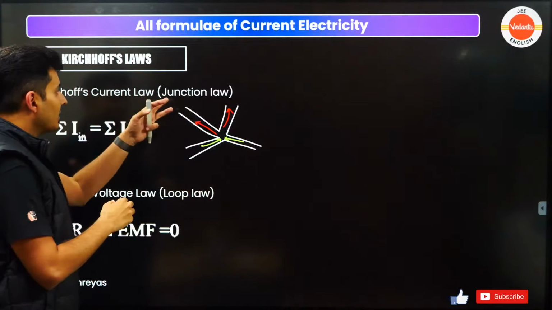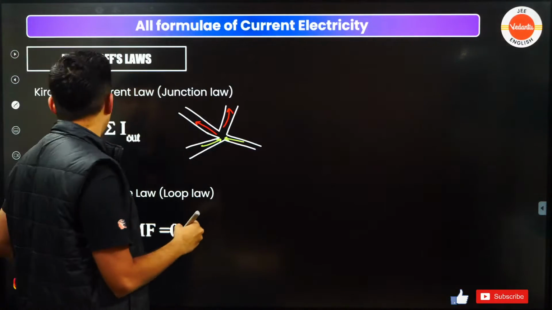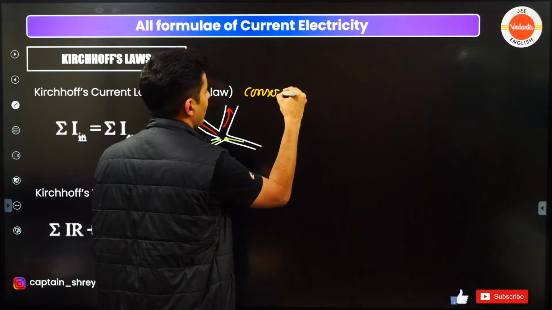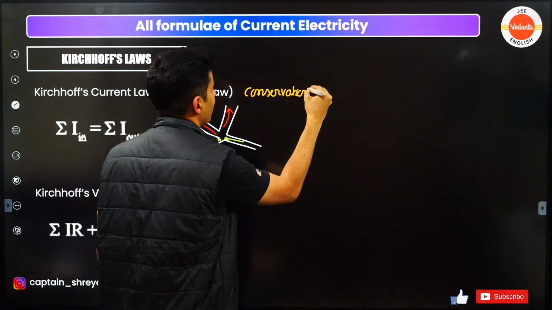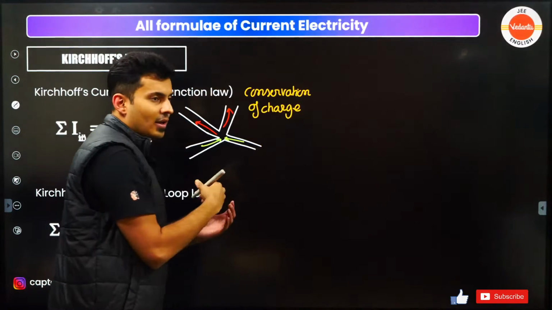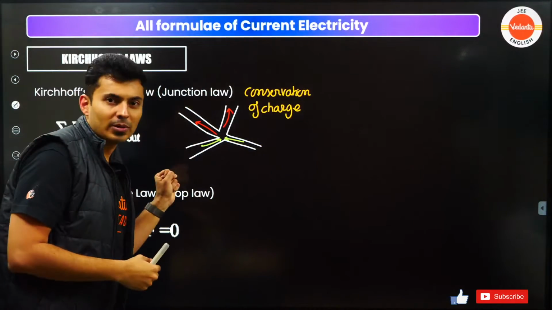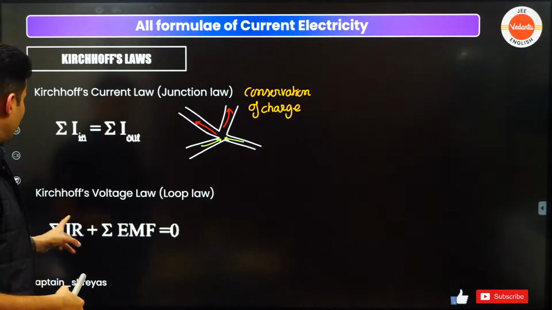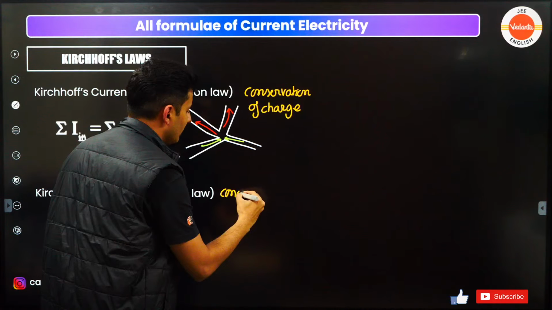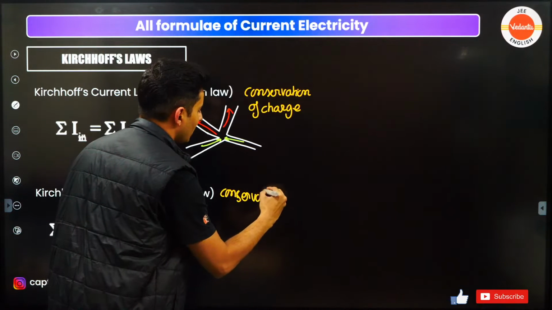Kirchhoff's current law is completely based on the concept of conservation of charge, because no charge can stay accumulated nor can it be removed from that wire. It's a conservation of charge. Kirchhoff's voltage law is based on the concept of conservation of energy.